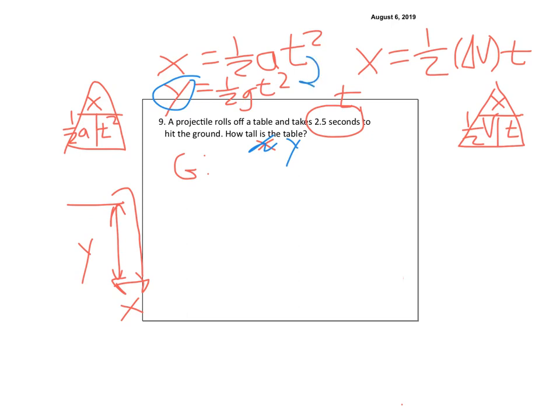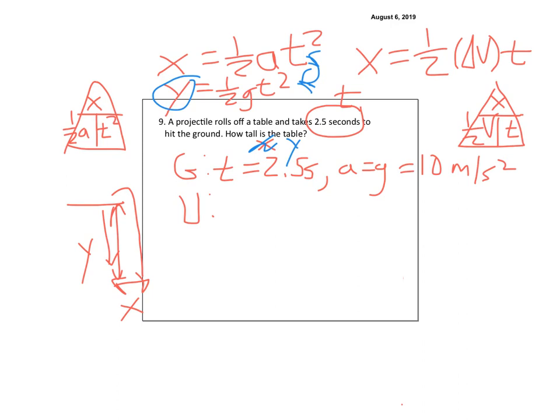But you can see it's the same exact equation, right? So in my given, I'm going to have t equals 2.5 seconds. And of course, I know a is equal to g because it's free fall, as it falls down, is going to be equal to 10 meters per second squared. Technically negative, but because we're going down, we're just going to leave it as 10 meters per second squared because we know it pulls it down. For our unknown and our guess, we're trying to figure out how tall it is. So y, technically delta y, but again, it's the displacement.